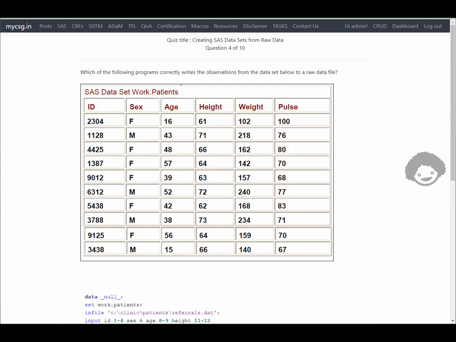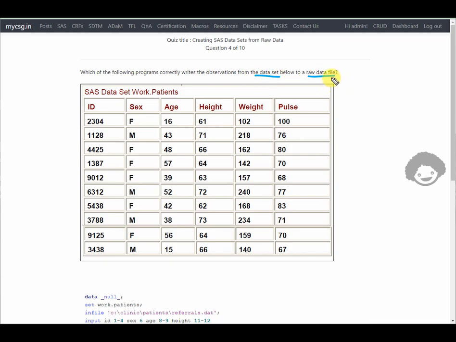We have our next question, which says, which of the following programs correctly writes the observations from the dataset below to a raw data file. So we have been given this dataset and we want to create a raw data file.